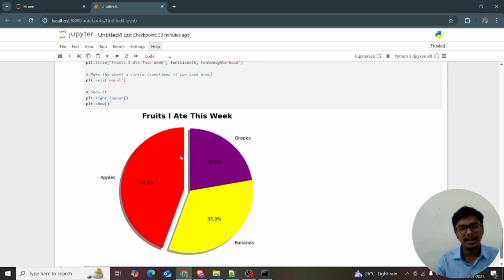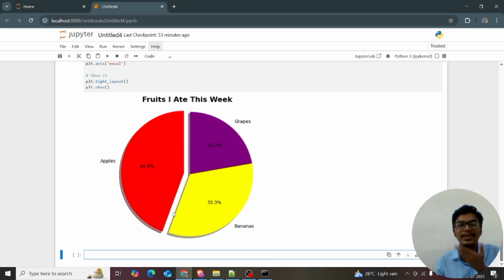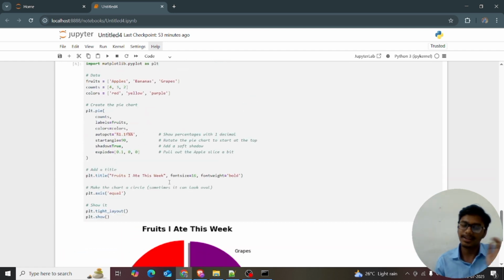Okay, see, the apple has been pulled out. That's called the explode. You can see the soft shadow. It's also right, soft shadow. How do the visuals look, right? It's pretty good, right? I like this pie chart visual. In the following video, I will also explain the donut chart.